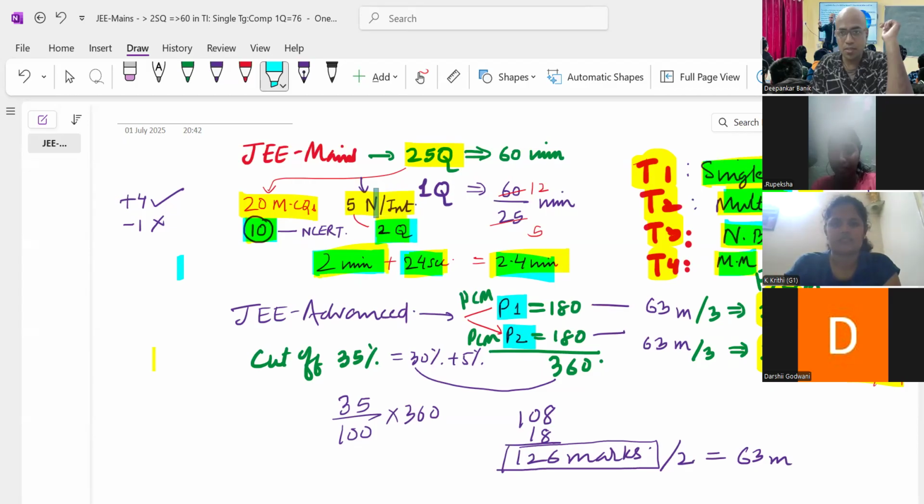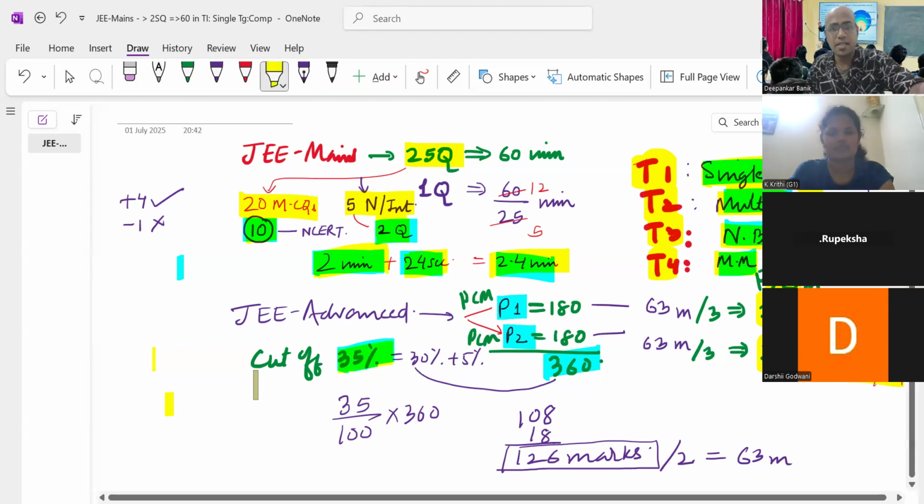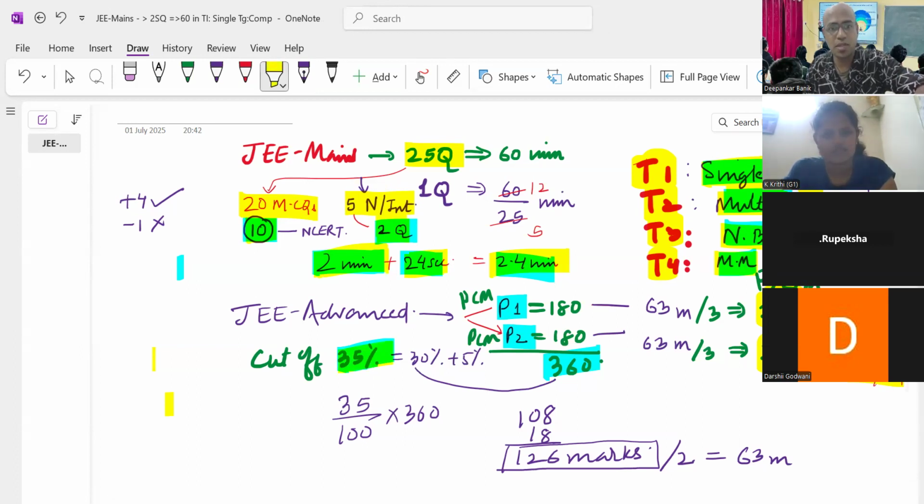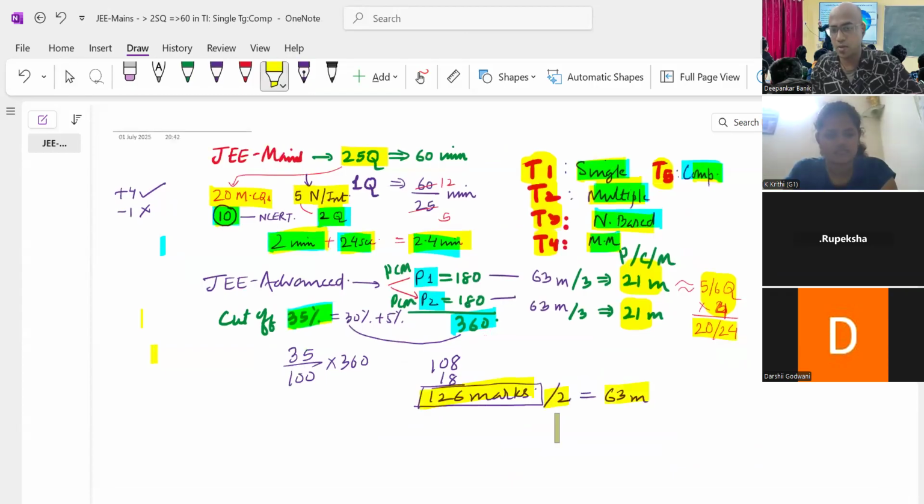Out of total 360, how many do we have to score? We have to score 35% marks. 35% marks means, as I taught you, that is 126 marks. Divide by 2, that is 63 marks. So each paper 63 marks.